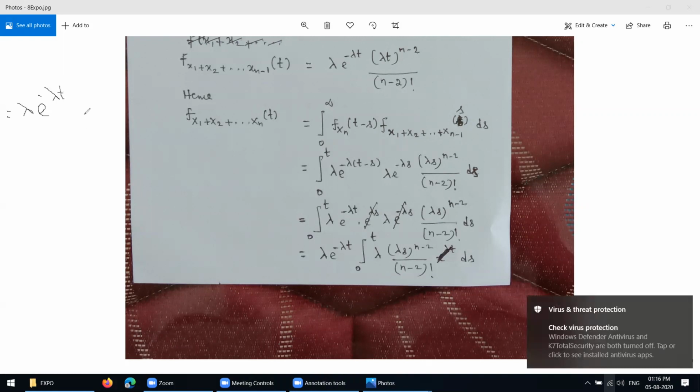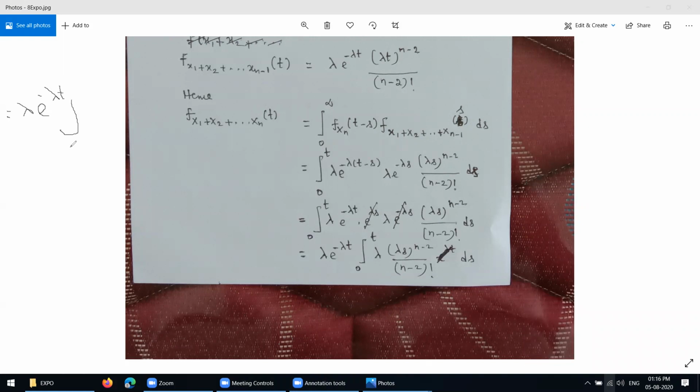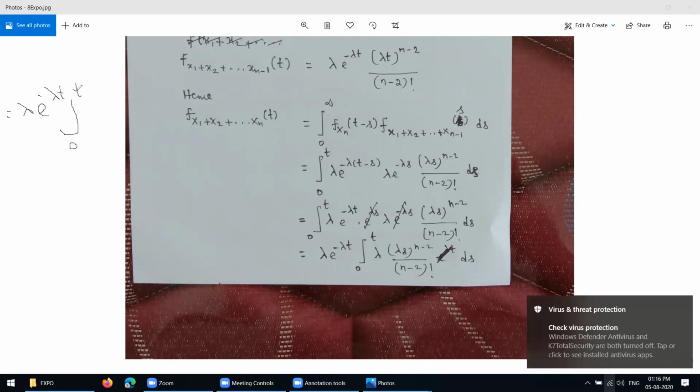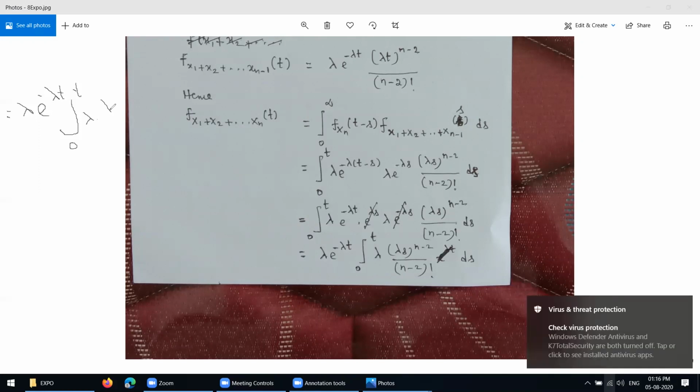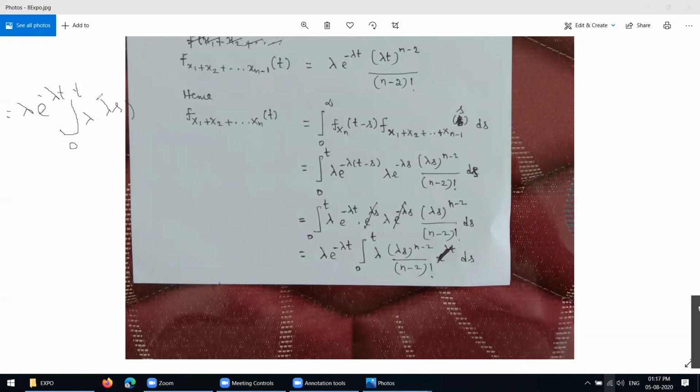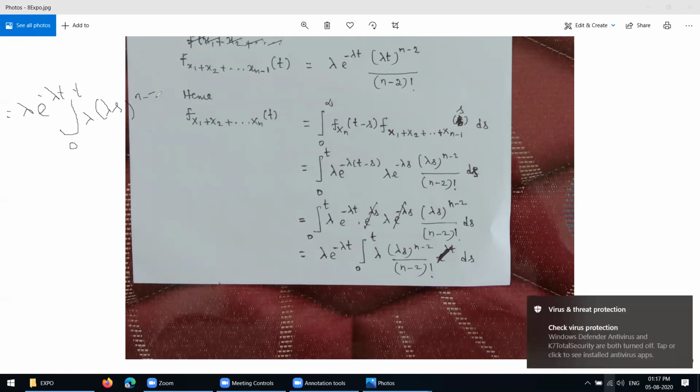Then you write the integral over 0 to t of lambda into lambda s power n minus 2 over n minus 2 factorial.